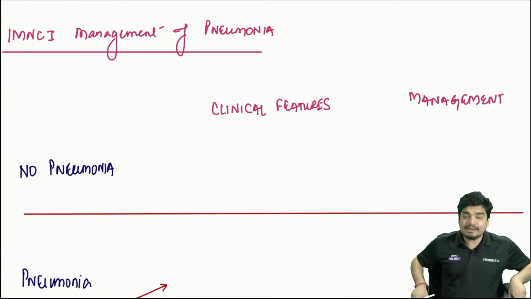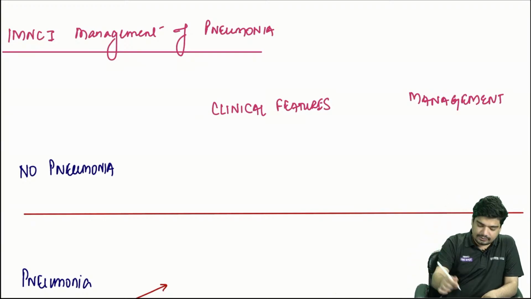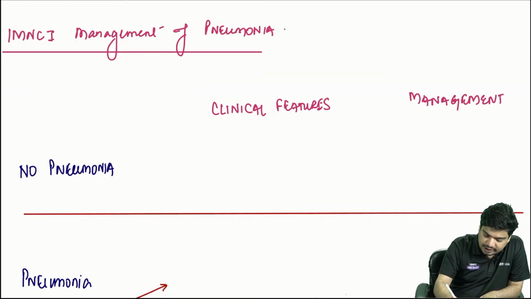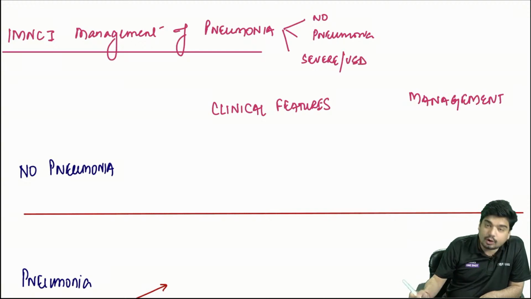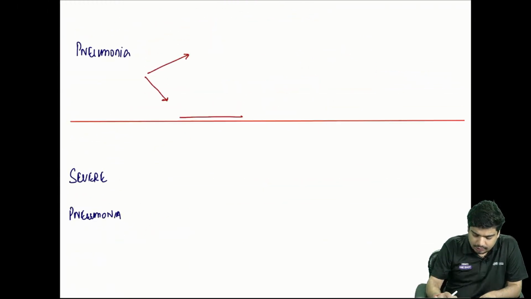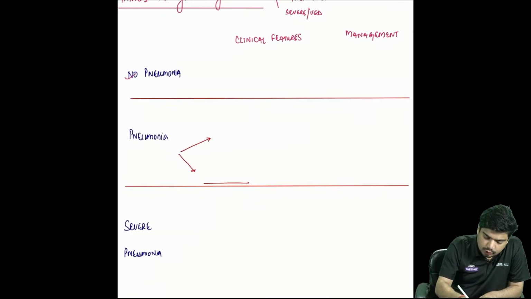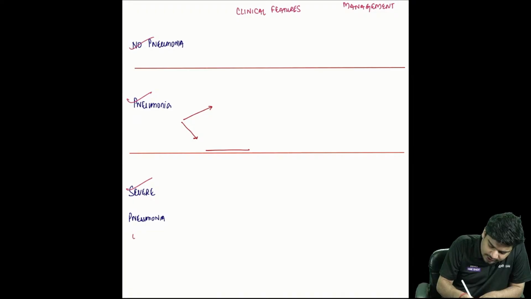Now, IMNCI says pneumonia is of three types. No pneumonia, pneumonia, and severe pneumonia or very severe disease. So we'll classify pneumonia into no pneumonia, pneumonia, or severe pneumonia or very severe disease.